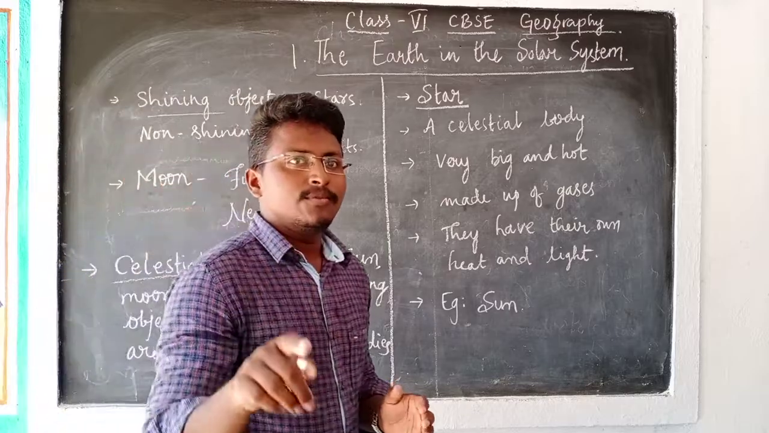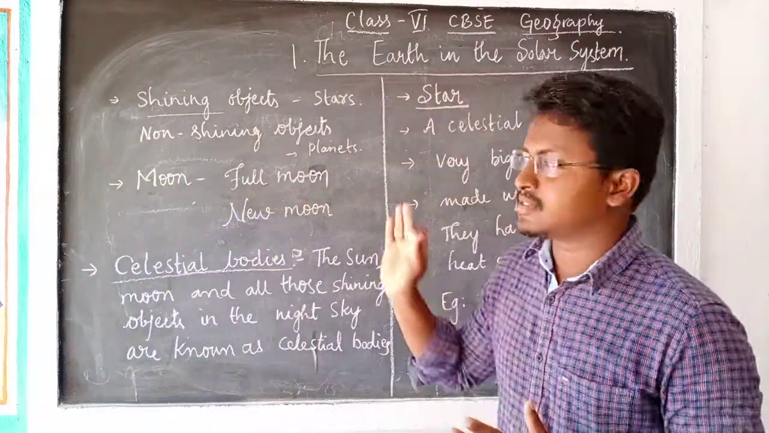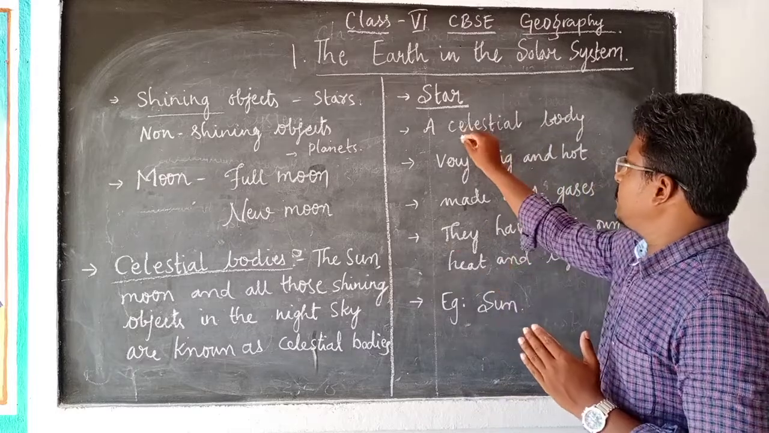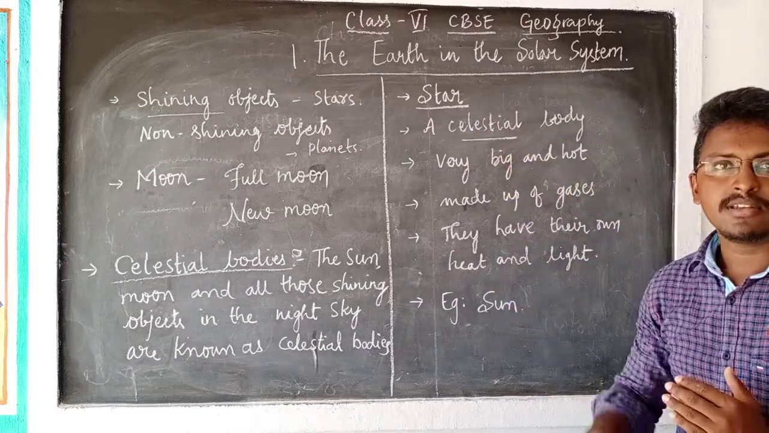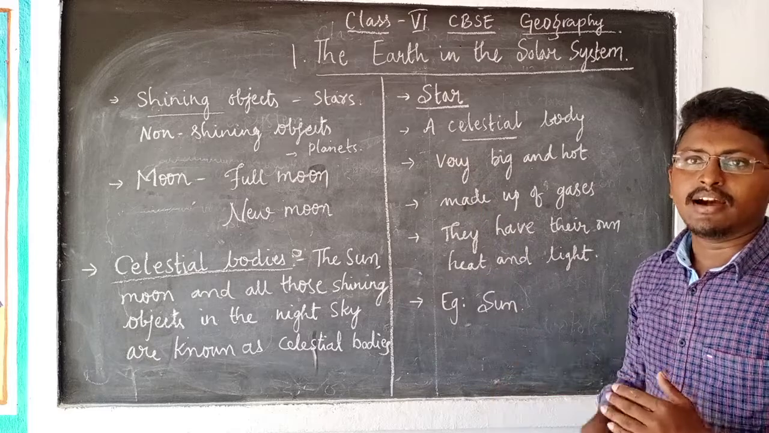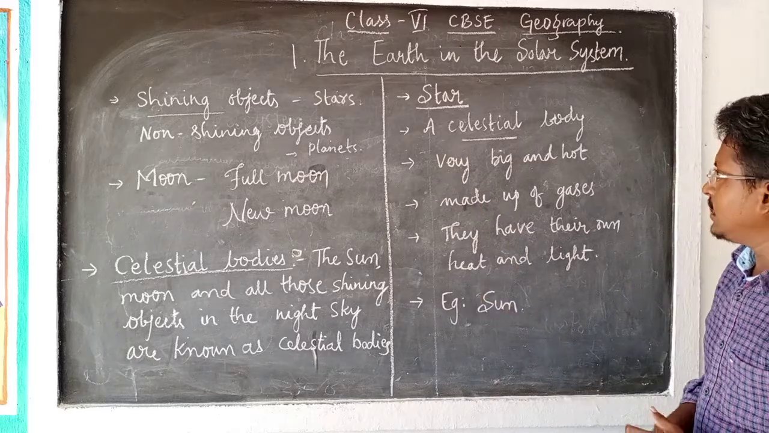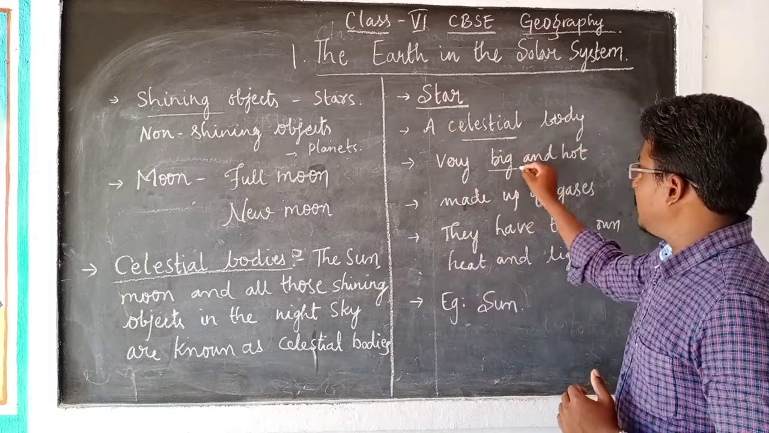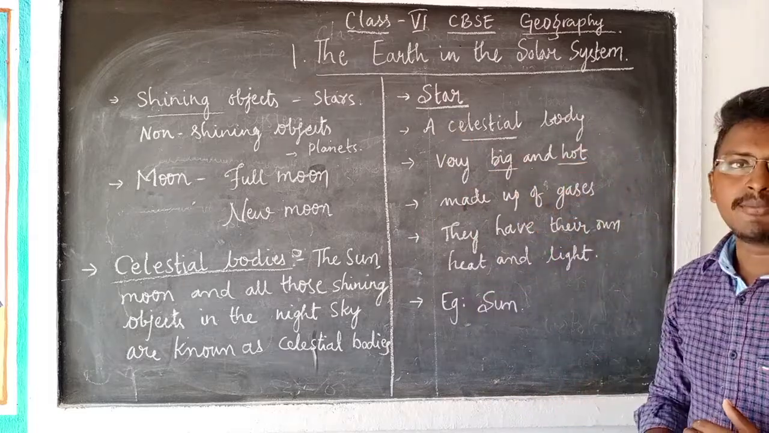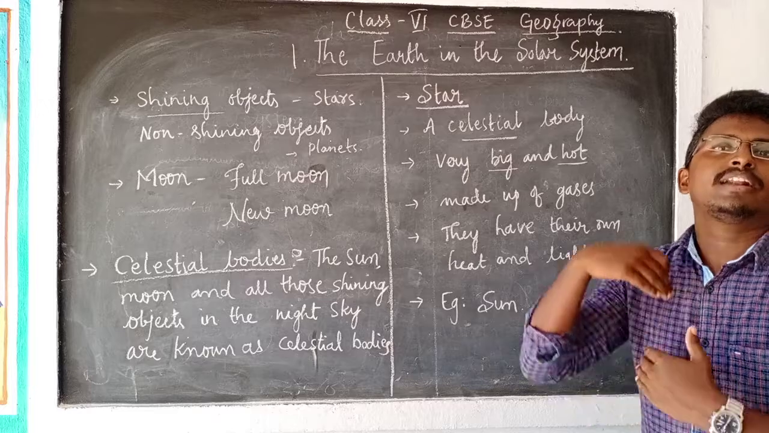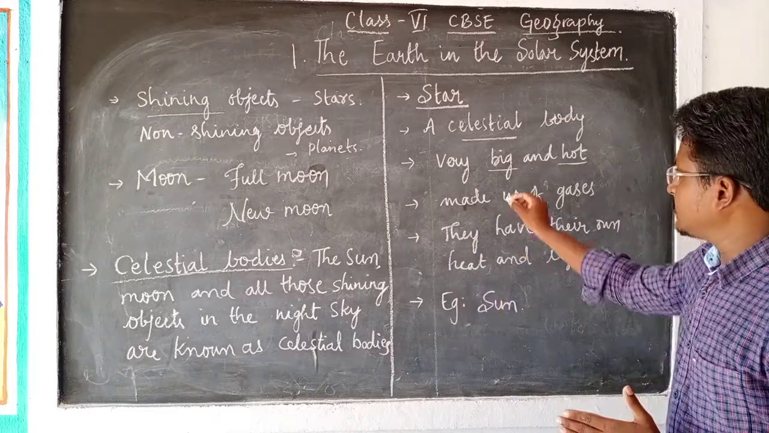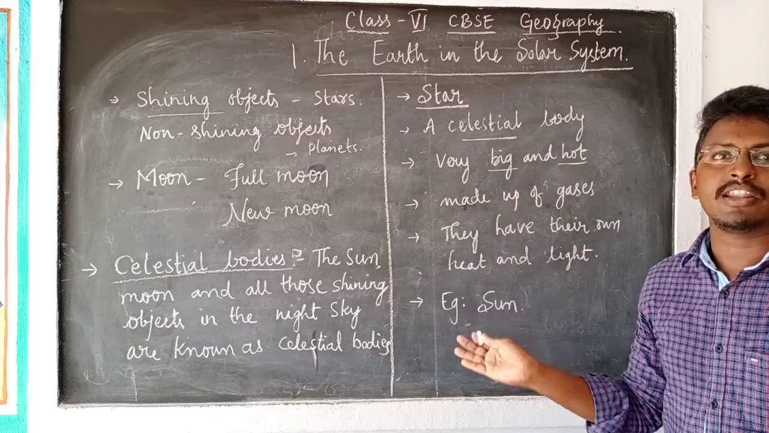Among them, now we will see about the star, one of the very important celestial bodies. A star is a celestial body because it is found in the sky, or present in this universe. If you look at the features of a star, it is very big as well as hot. Why? Because you can't go very near to any kind of star. It is very, very big. The size of a star is very big.